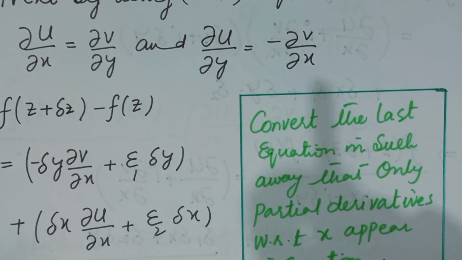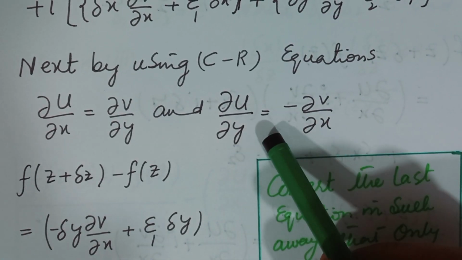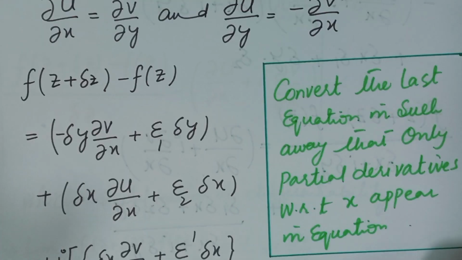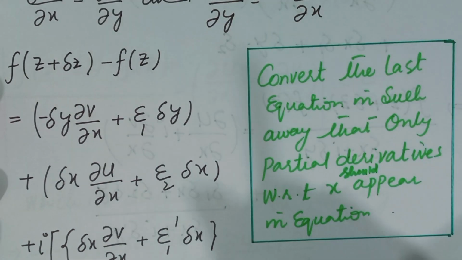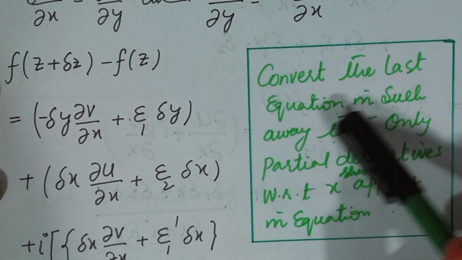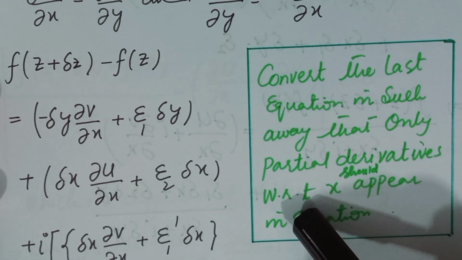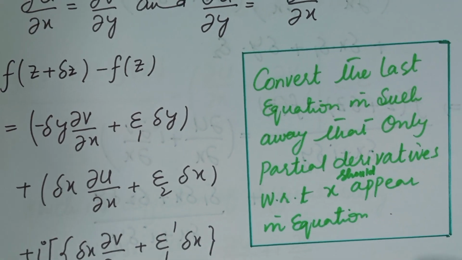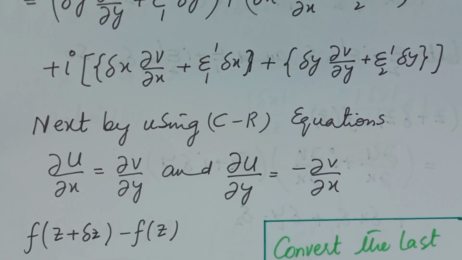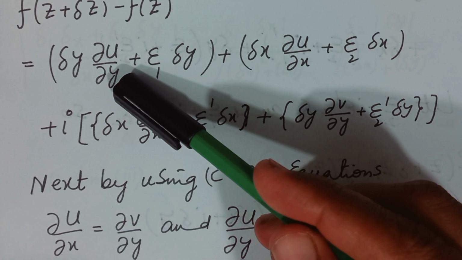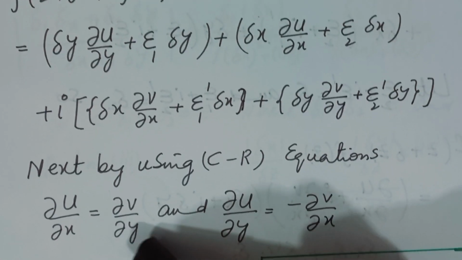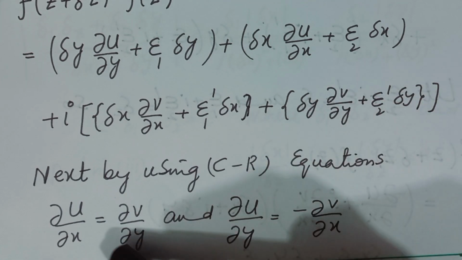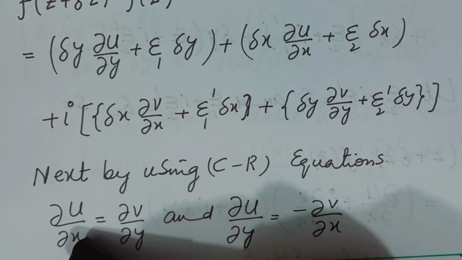We will use these CR equations in such a way that we convert the last equation so that only partial derivatives with respect to x appear. That is, we will use partial u over partial y equal to minus partial v over partial x, and in place of partial v over partial y, we will write partial u over partial x.